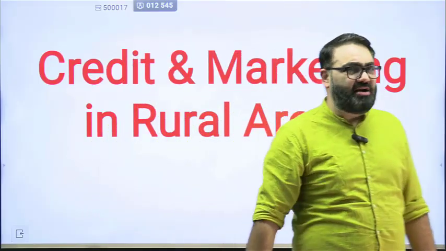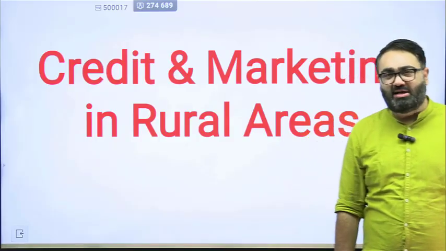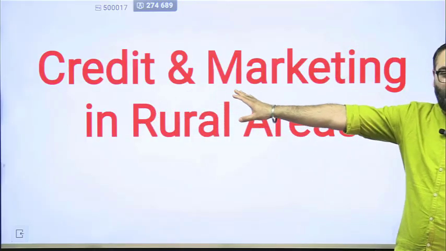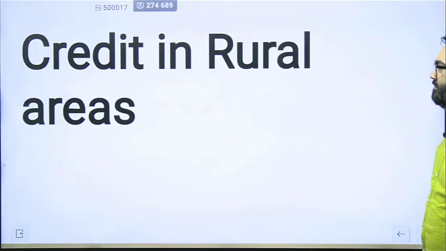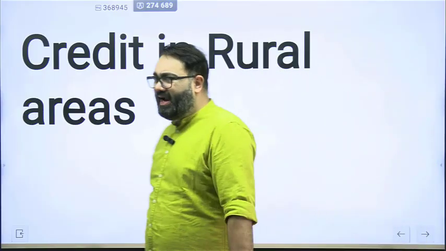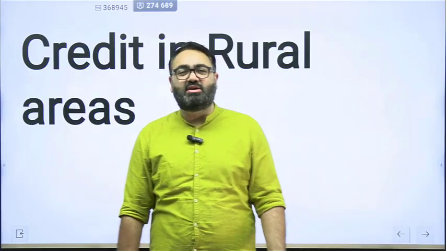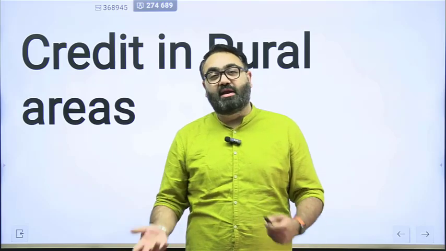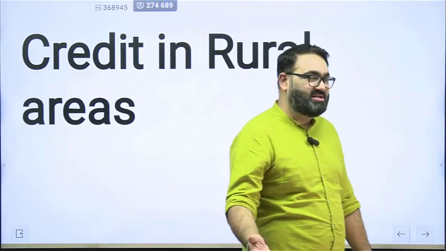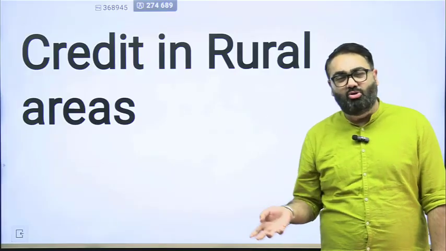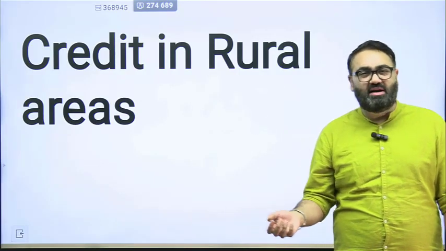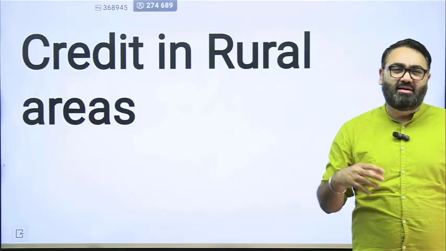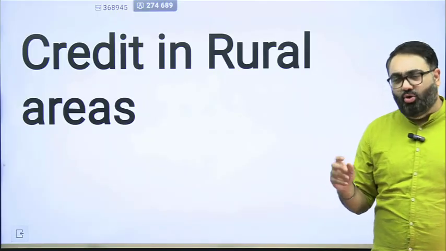Now, we will start with what the government does in rural areas. First, to ensure good credit availability, and then we'll go into marketing. Let's first start with the type of credit. Now, what do you mean by credit? The simple idea is loan. How easy or difficult is it for someone living in a rural area to get access to a loan? It can be an agricultural loan if you're a farmer, it can be a loan to build something else, infrastructure, let's say you're building a house, a storage facility, or some kind of infrastructure for the animals that you have. Anything, all of that requires money. So you go and ask for a loan and that becomes credit.